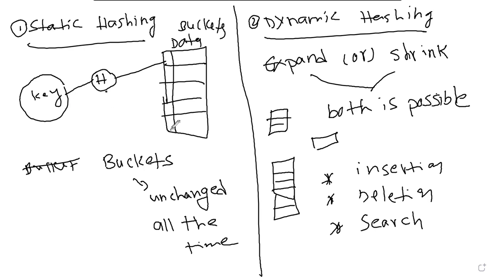So how the hashing will be generated: we have a data value and we have a hash function. With this the index will be generated. Based upon the index we can retrieve and store the data. This is about hashing. In this hashing data structure lesson, we have seen what hashing is, what a hash table is, what static hashing is and what dynamic hashing is, and the difference between static and dynamic hashing.